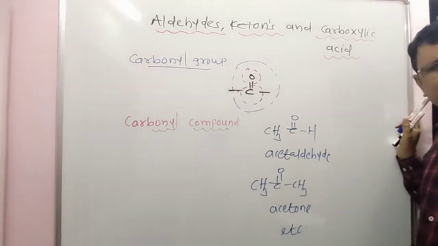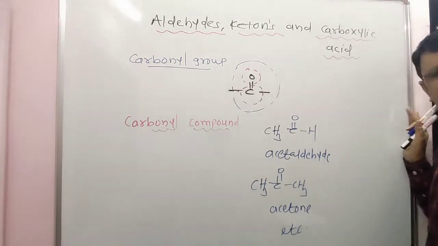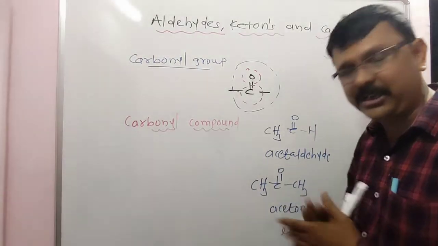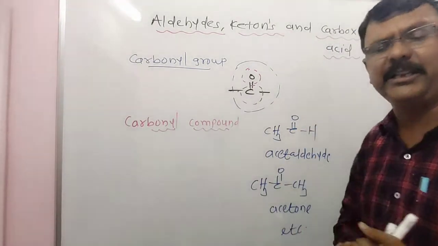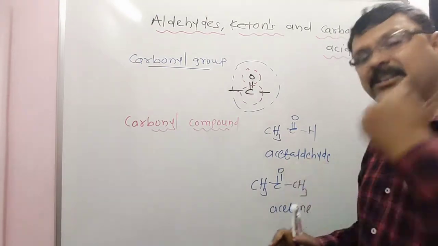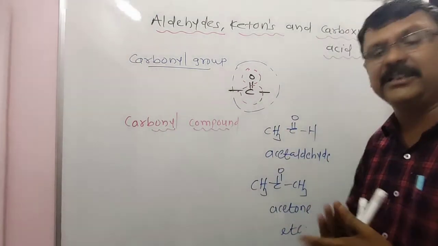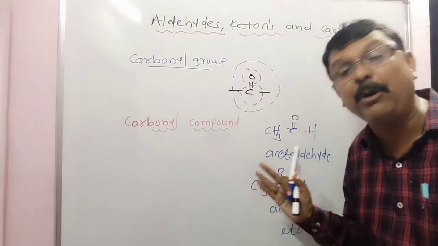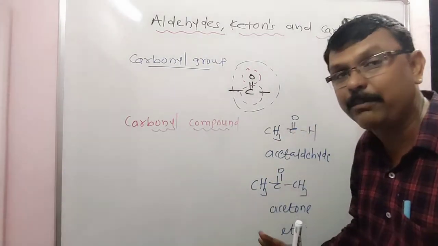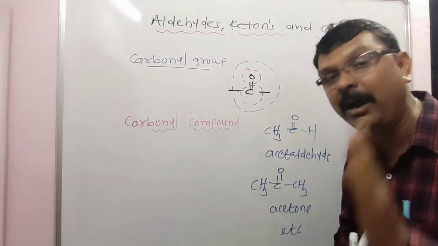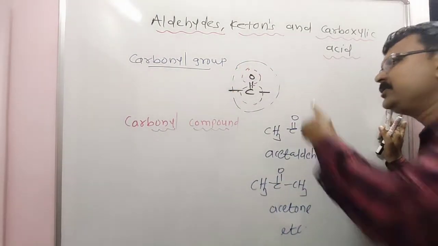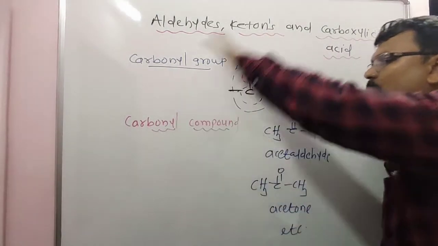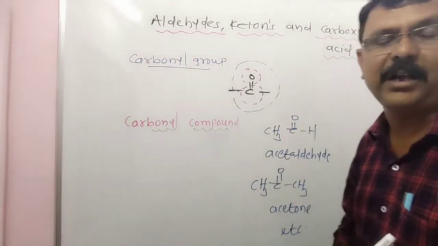Aldehydes, ketones, esters, carboxylic acids, amides and anhydrides are all carbonyl compounds. Why? All the compounds which contain a CO group in their molecule are called carbonyl compounds.